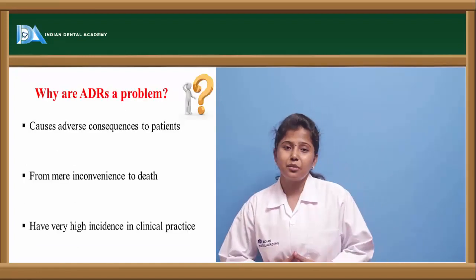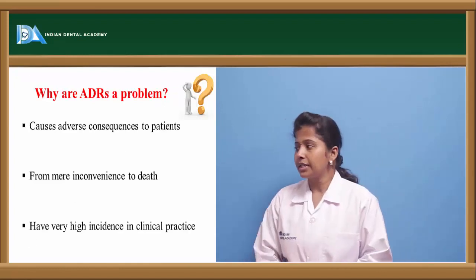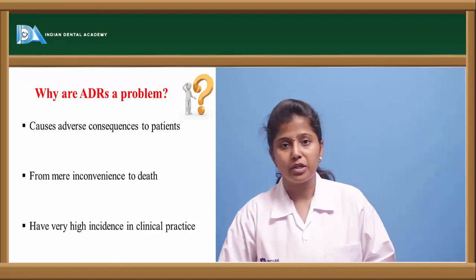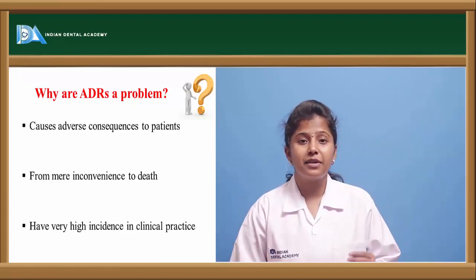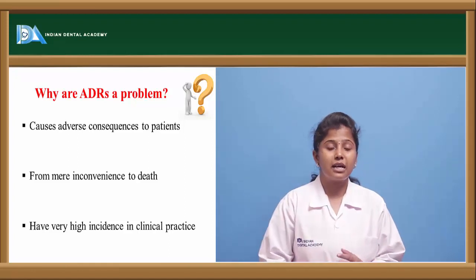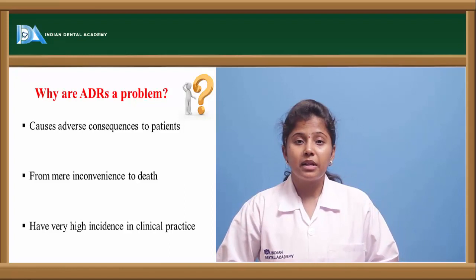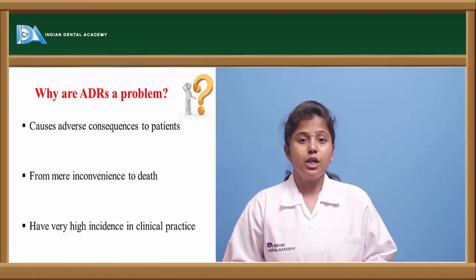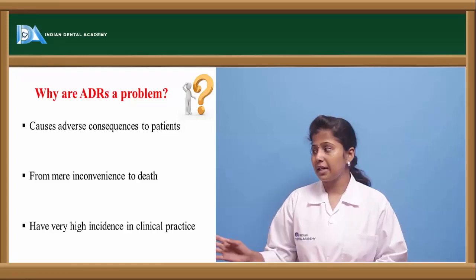So why are these adverse drug reactions serious problems? Why are they very serious? One thing is that they cause adverse consequences to the patients. For example, a few drugs have adverse drug reactions. If any drug reacts with another drug, it may lead to severe rashes on the body, or severe cardiac events. So it may sometimes lead to the death of the person also. So that is the reason these are very harmful.